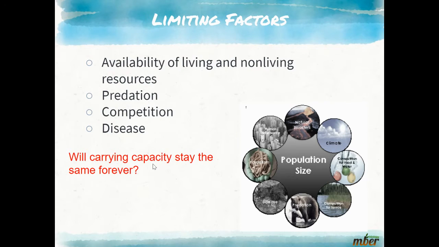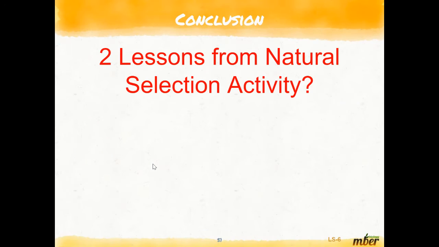Just to tell you a little bit more about this, the limiting factors will change. We might get more resources, or we might be dealing with less resources. But at the rate that the human population is using resources, something's going to change, and it's not going to be for the better at the rate we're going. Okay, box H, 2 lessons from the natural.